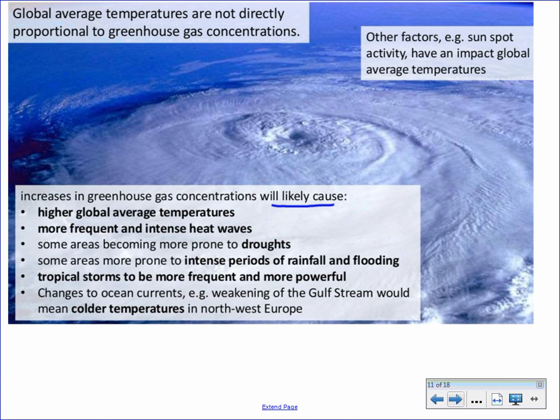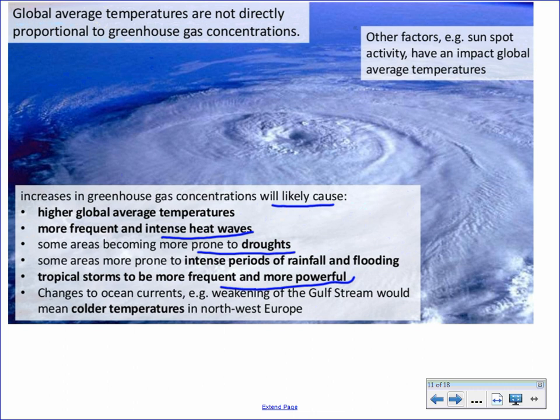This will most likely lead to more frequent and intense heat waves, and some areas becoming more prone to droughts. Some areas will become more prone to intense periods of rainfall and flooding, basically shifts in weather patterns that we have happening, as well as tropical storms becoming more frequent and more powerful, which we are tending to see with the hurricanes that are forming in recent years.